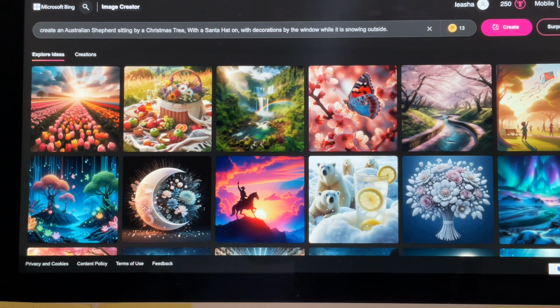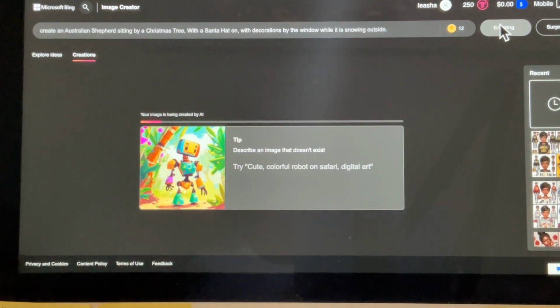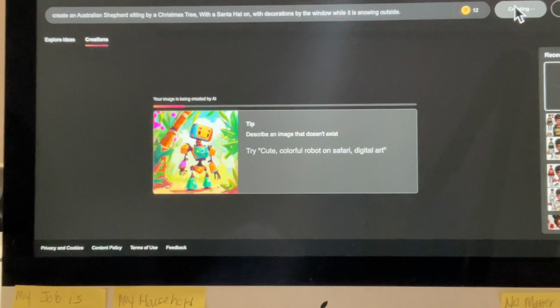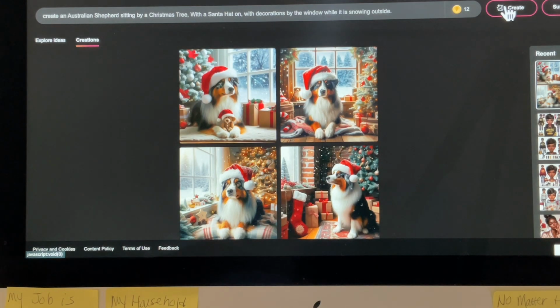Okay, so that's how we did it. We put that in there. So let's hit create and see what it comes up with. Now, as you see, it might take a little minute here, but we're going to wait and see. Oh my goodness, y'all, that is so pretty.